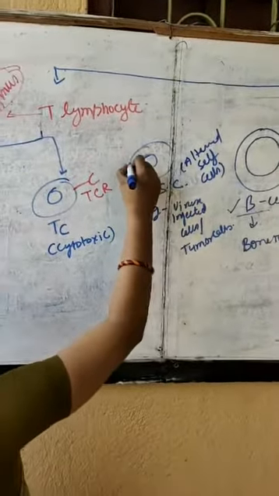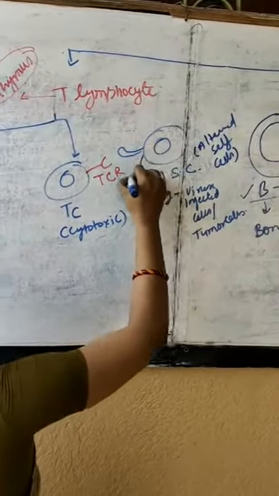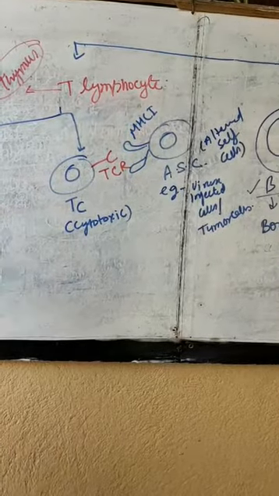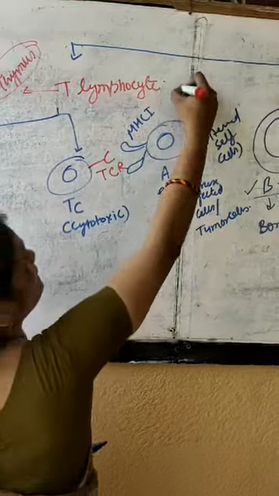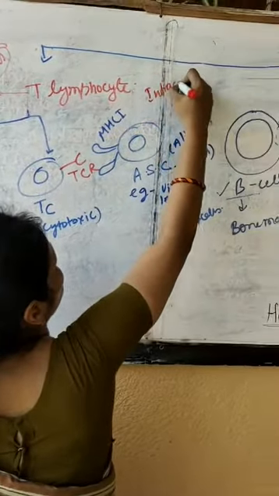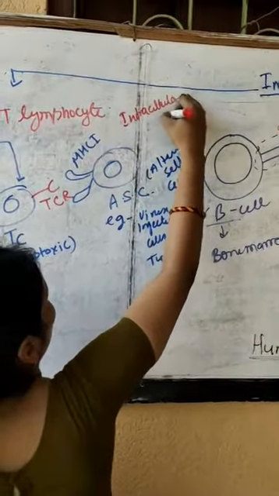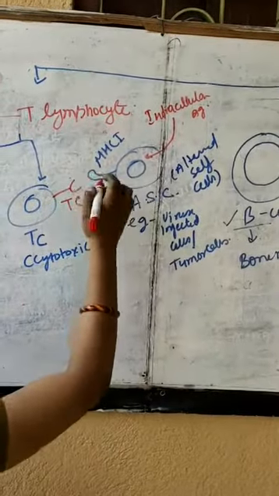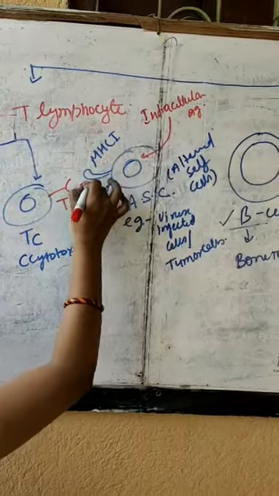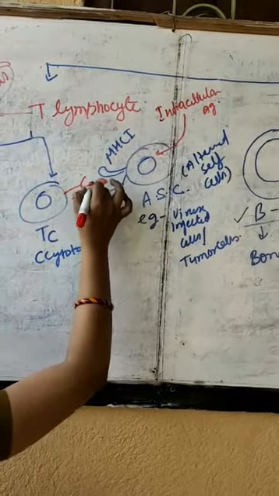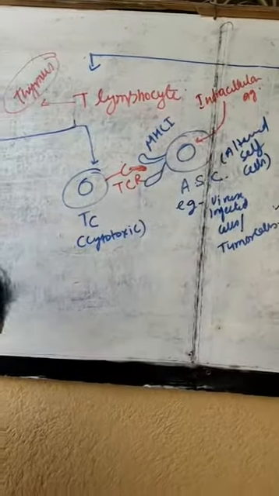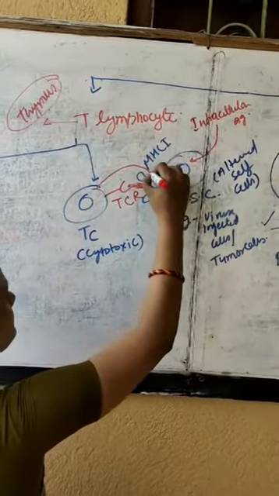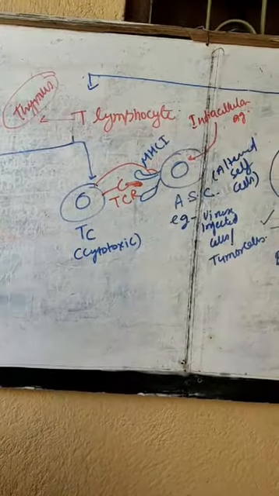They highly express MHC class 1, and after processing and presentation of intracellular antigen, for example viruses, the antigen will be presented in the cleft of MHC class 1, and then recognized by T cell receptor. Second binding will be between CD8 and MHC class 1.